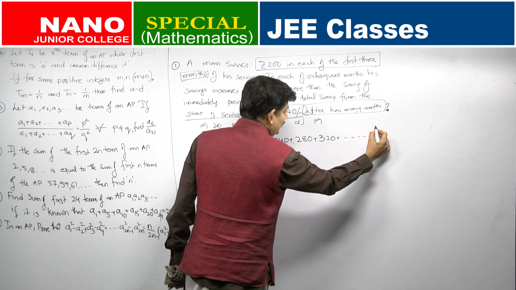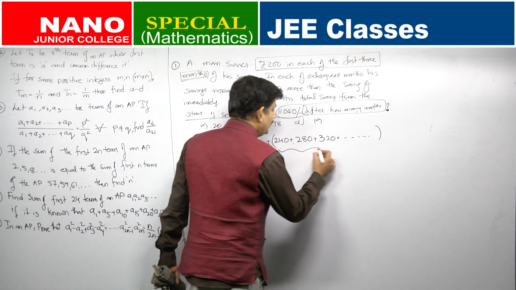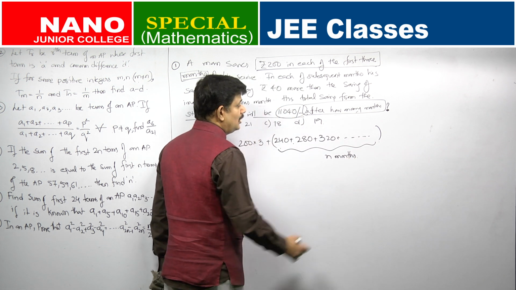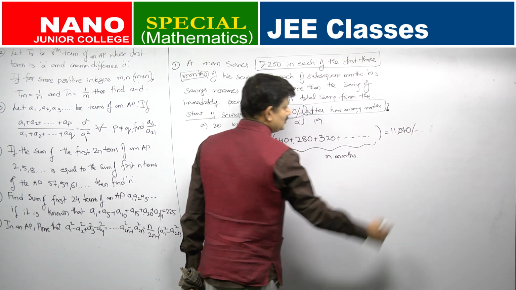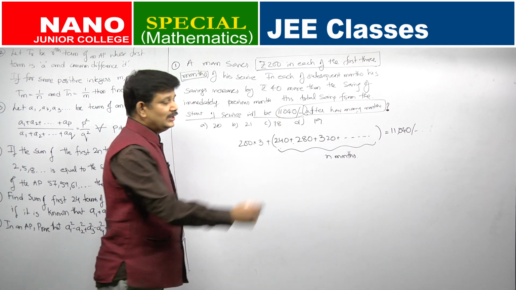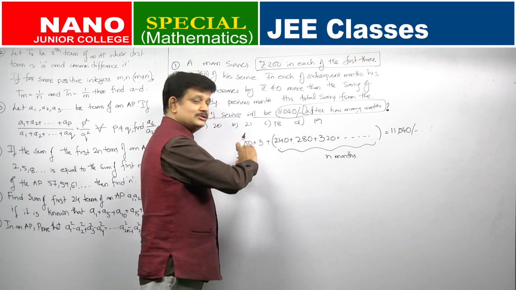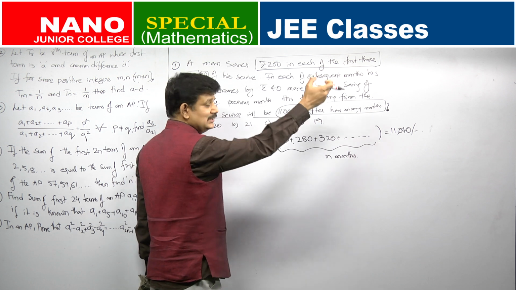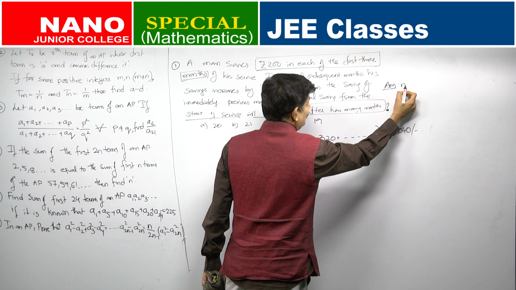So on, he does this, let us say for n months. Total how much was he able to save? 11,040 rupees. It is given that total he was able to save 11,040 rupees. So, he is asking after how many months from the start. So, initially 3 months where he was making a constant saving, thereafter n months, whereas his saving was increasing in an arithmetic progression. So, what will be your answer? Total of n plus 3 months.